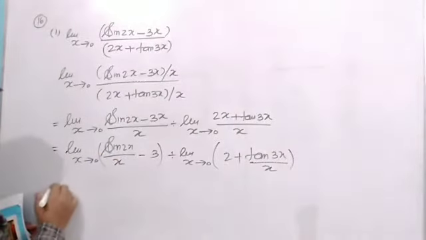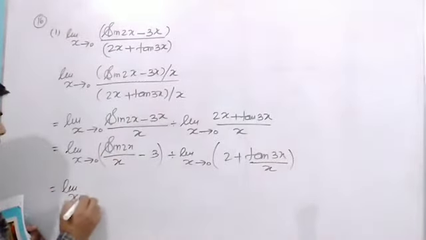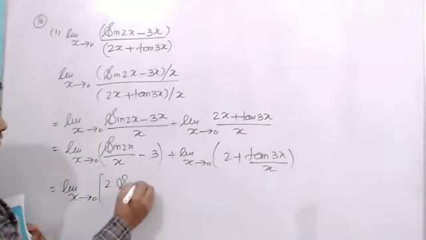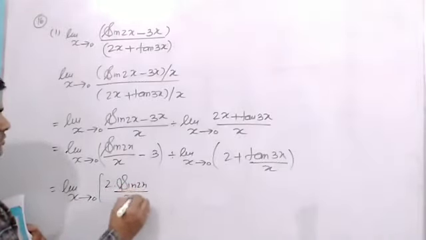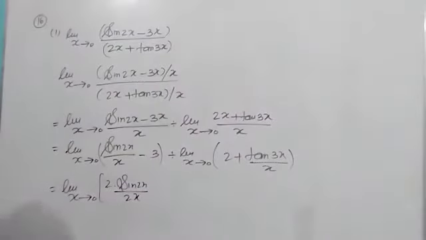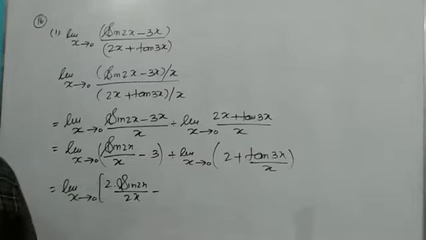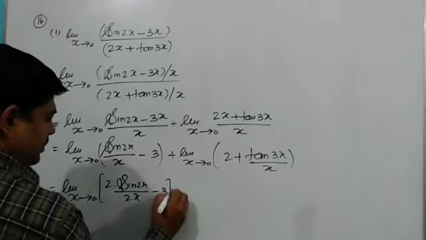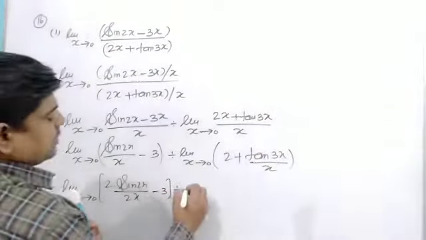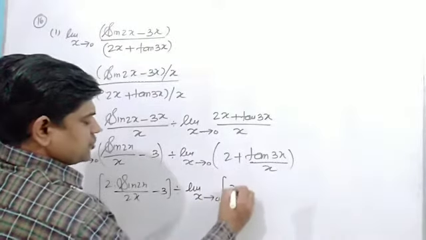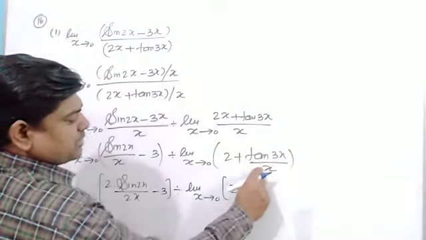So I can write limit x tends to 0, it's 2 sin 2x upon 2x, divided by limit x tends to 0, it is 2 and here you can see it is 3 and here 1.